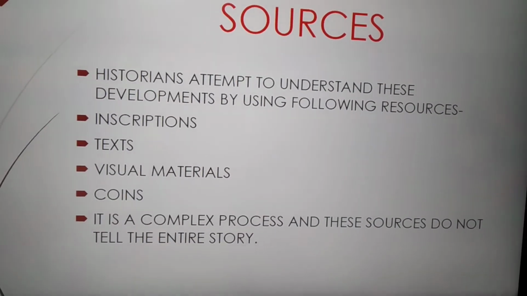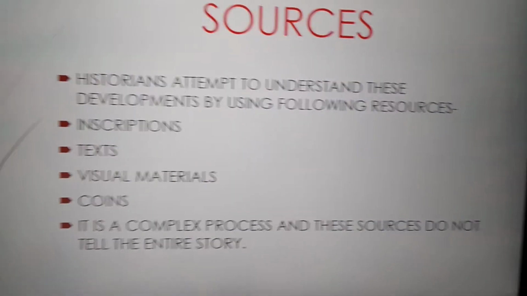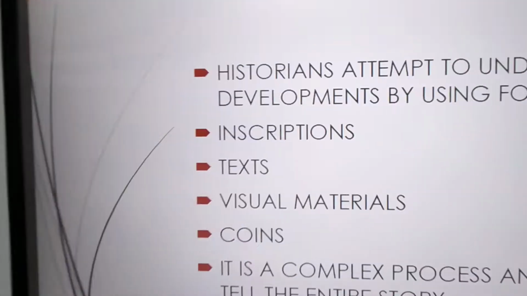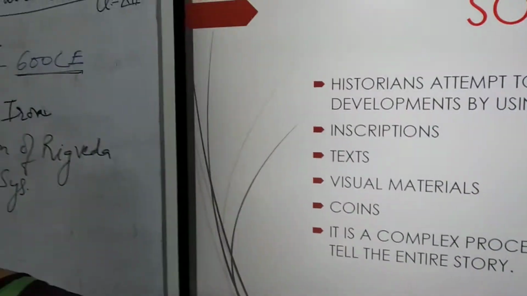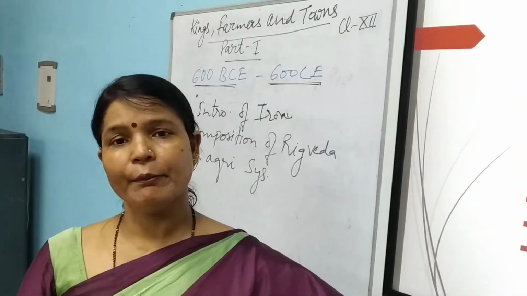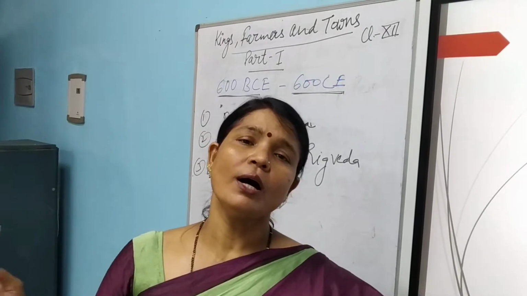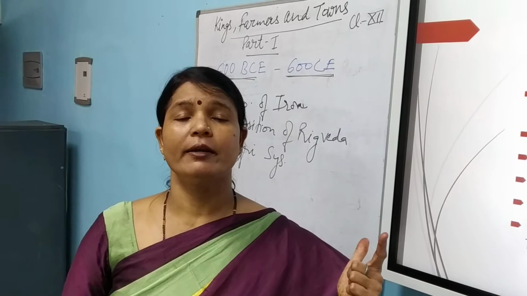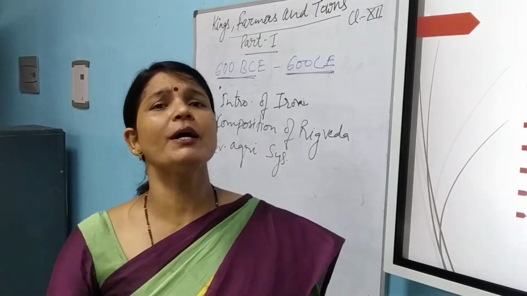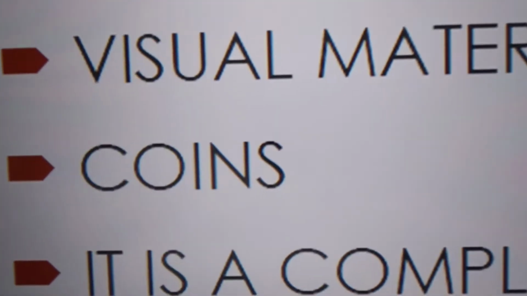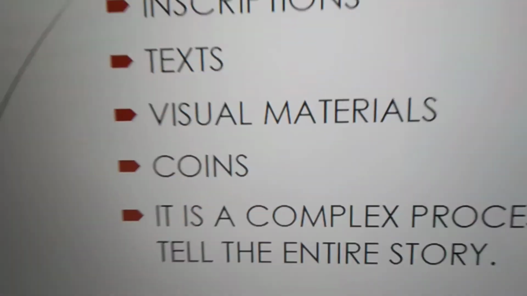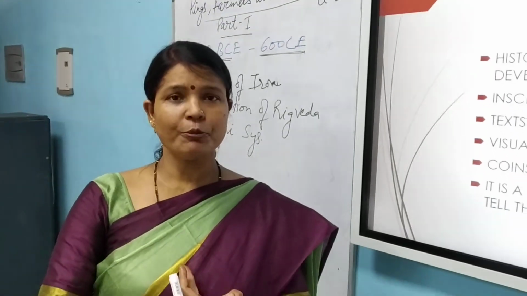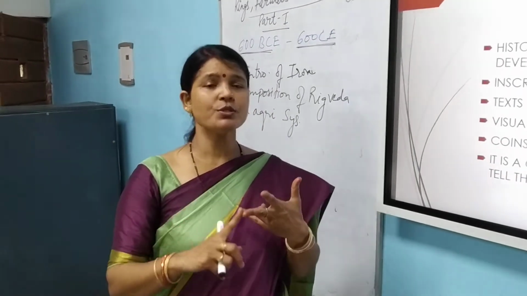Now, what are the sources to know about this period? How do we know about this period? The sources are inscriptions. You know what inscriptions are? Inscriptions are engravings on a hard surface, maybe on stone or maybe on metal. The second source is coins. A large number of coins of different materials have been recovered: gold coins, silver coins, then bronze coins. So inscriptions, then coins are also sources of information.